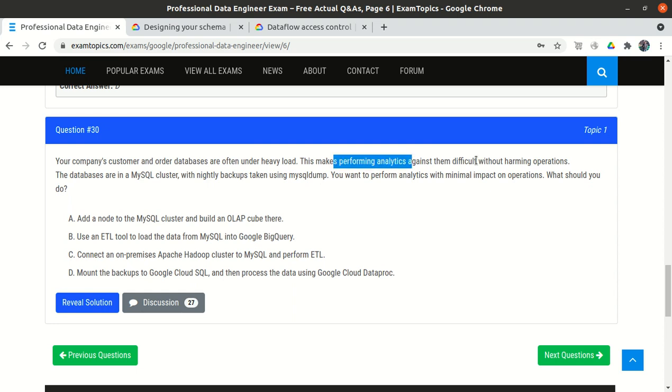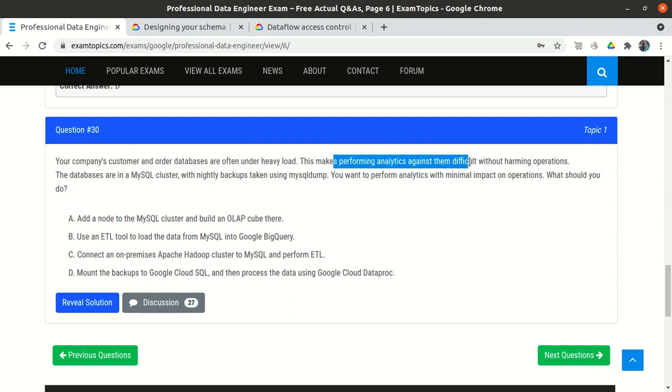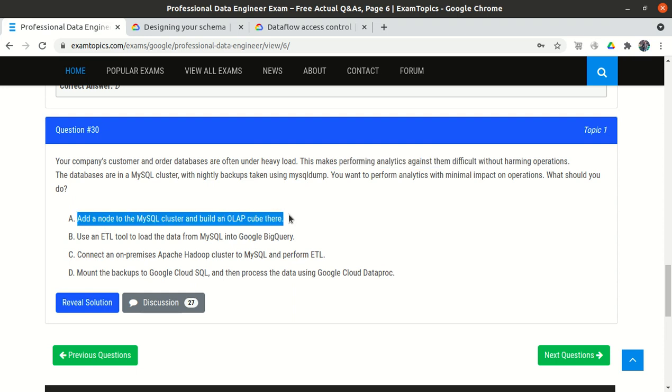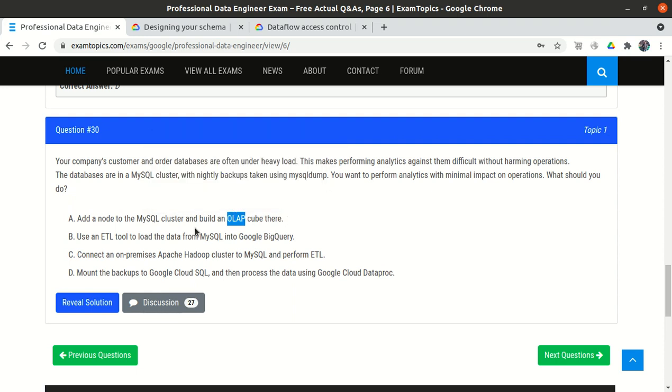So how will we do analytics, because we know the database is already under heavy load, but we also want to perform analytics? So what should we do? First option: add a node to the MySQL cluster and build an OLAP cube there. So they say, we have one MySQL cluster, add one more node. Now we have more CPU, more storage, and now perform the OLAP operations. OLAP means online analytical processing. So this is not recommended.